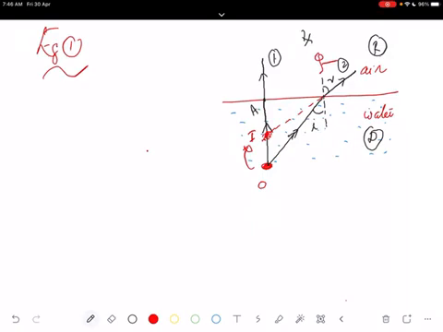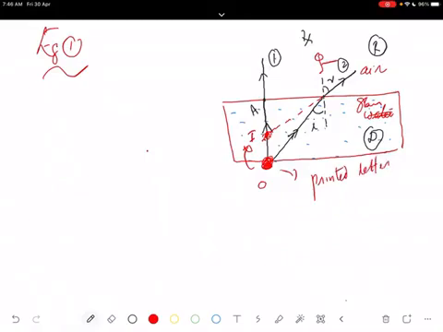So the same diagram can be used. Instead of water, we can use this word. Just complete the diagram. This is a glass slab. I am keeping the glass slab here. Same, there is absolutely no change. Instead of water, we can write glass medium. This is the same diagram. So this is an object placed here below. This is a printed letter or any other thing, and you can see that it appears to be raised because of the same reason. So explain this with the help of a diagram.